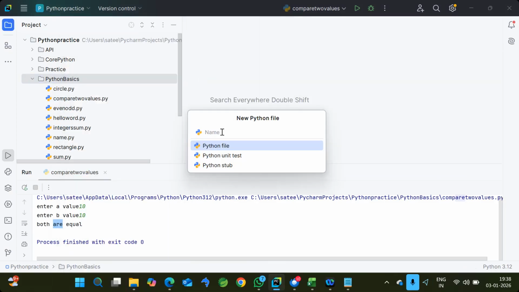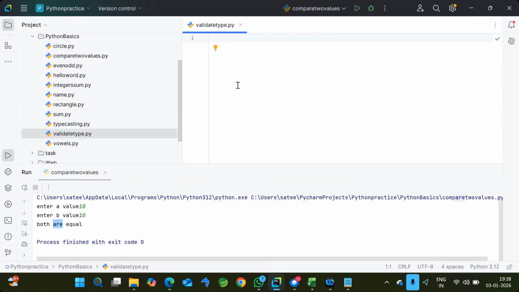Let's take validate type, I'm taking a simple example. We used the in operator in the first example, we used relational operators. Now we'll try to use the logical operators as part of the conditional statements. For example, I want to validate whether a given point is the origin or not. Let's consider I want to read two values x and y and compare whether it's the origin or not.